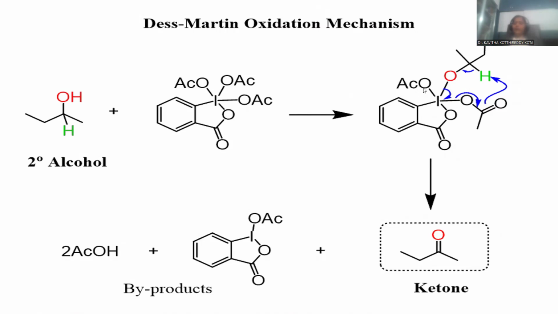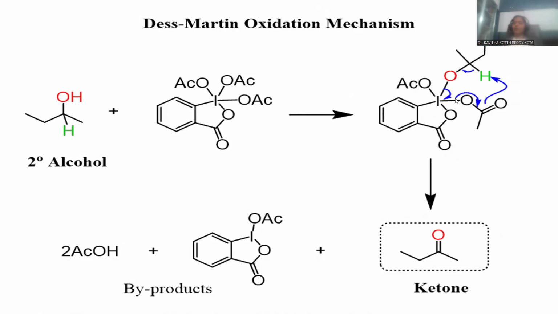In this intermediate, you can observe only 2 acetate moieties. 2 acetate moieties are located, and this alcoholic group is also located on the iodine, so that again here pentavalent in nature, but instead of acetate what you added, that one is an alcoholic compound.